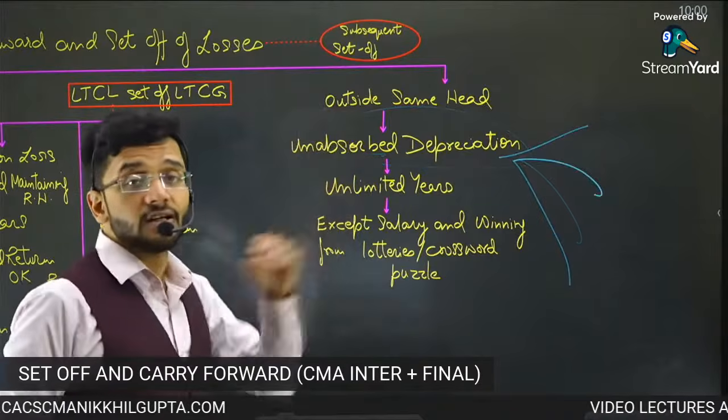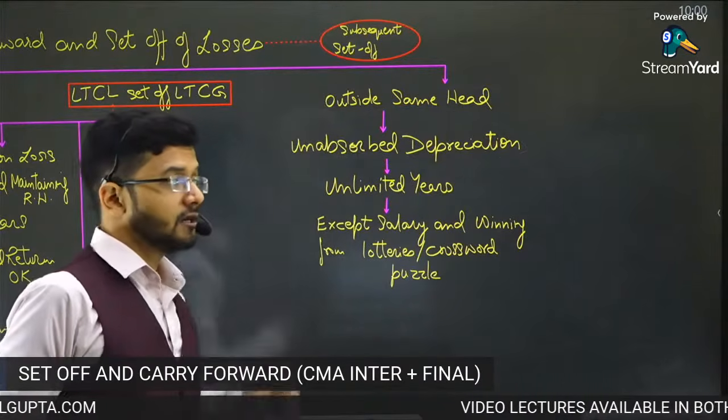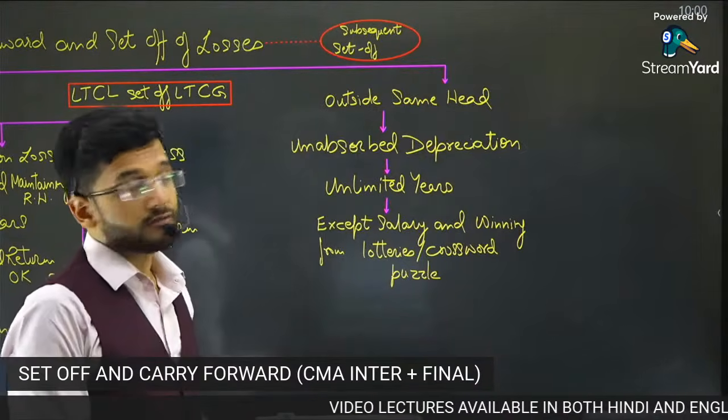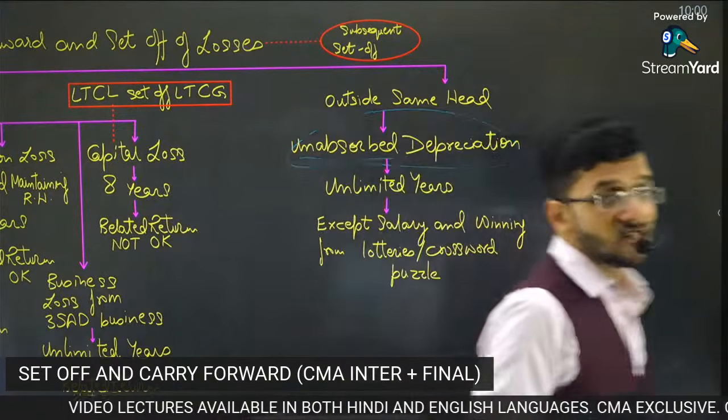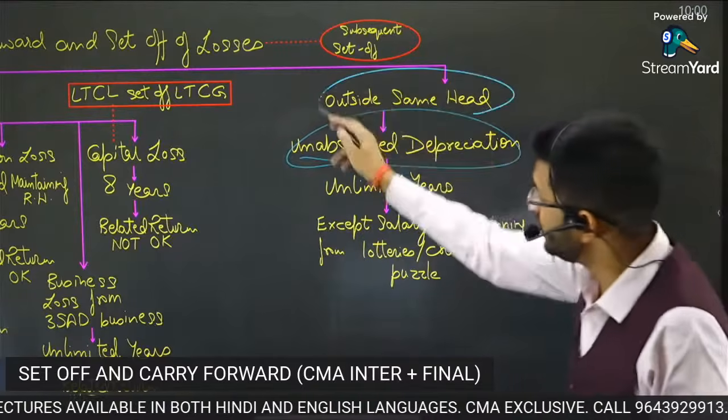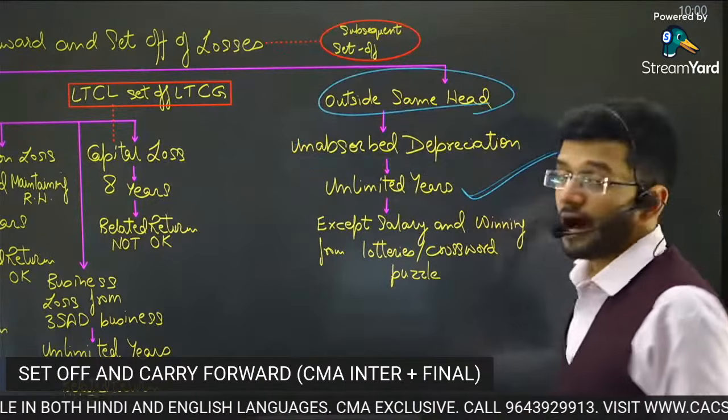It's a very, very critical loss. It is a very, very critical carry forwarded loss, which is very, very useful for any businessman or for any person, because it is adjustable against any other source of income, first of all. Number two, it can be carried forward for unlimited years.